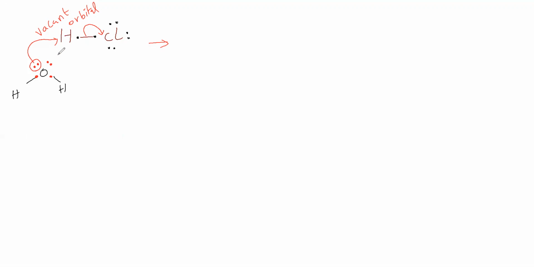Covalent bond or hydrogen bond or metallic bond or ionic bond? That means dative bond. Dative bond means one should contribute lone pair, another should contribute vacant orbital. Here oxygen is contributing lone pair, hydrogen is contributing vacant orbital. So between oxygen and hydrogen, a dative bond is formed.